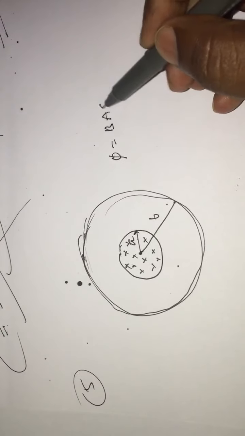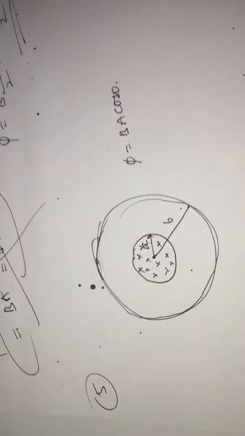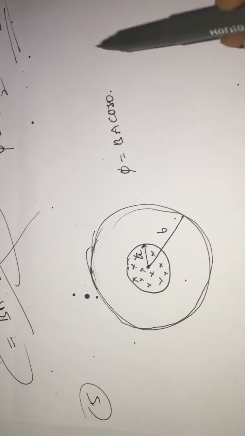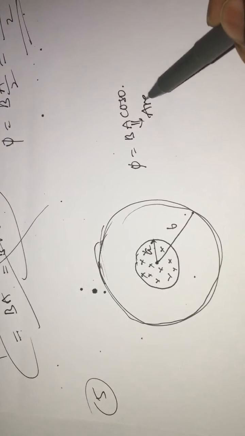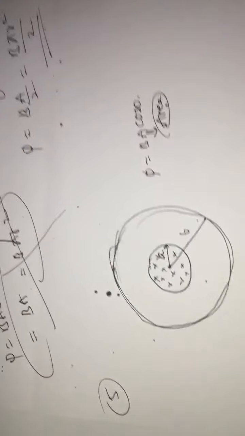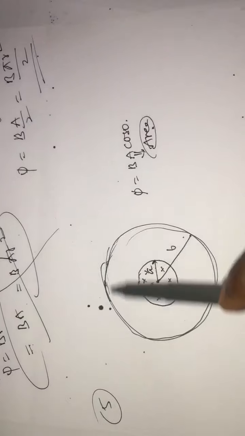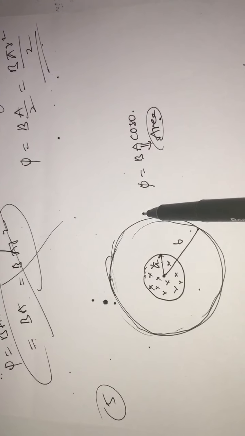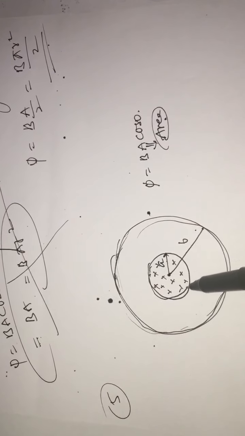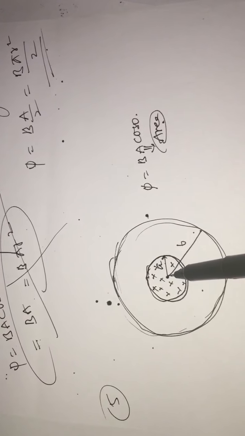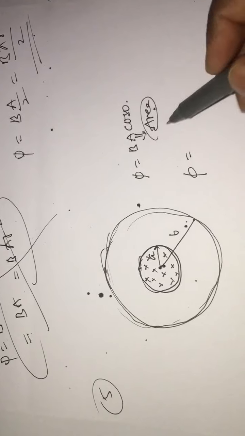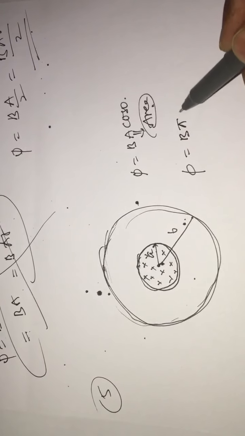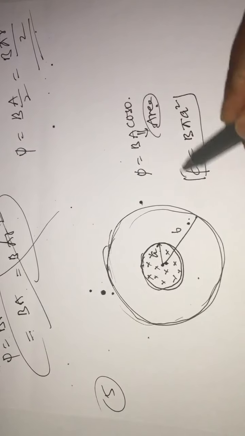BA cos theta. Here theta is 0, so cos 0 is 1. Here is one important point: A means the area of the loop in which the magnetic field is present. For this outer loop, the area in which the magnetic field is existing is pi a square, but not pi b square, such that the flux linked with the outer loop equals B into pi a square.